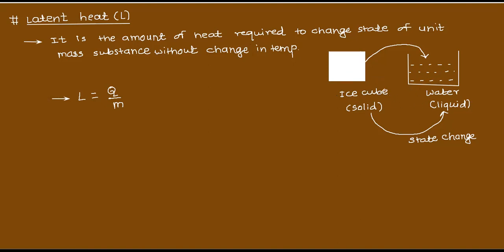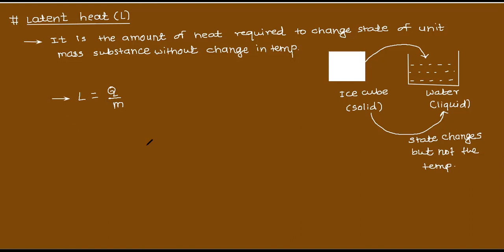Just the state changes, but not the temperature. Keep it in mind. This is the beauty of latent heat. 0 degree Celsius ice will convert into 0 degree Celsius water. Understand? That is what latent heat is.